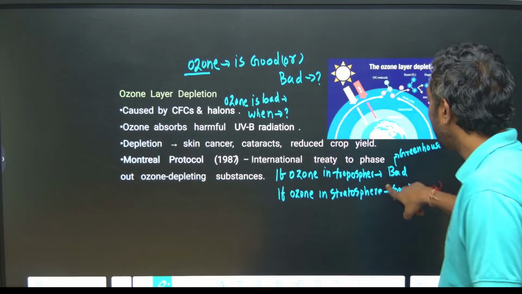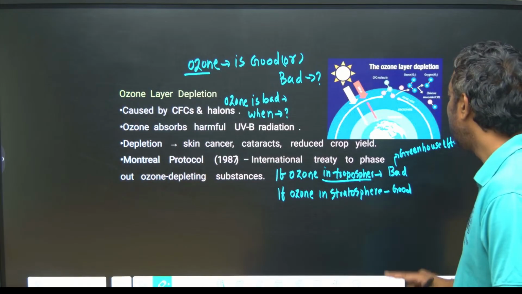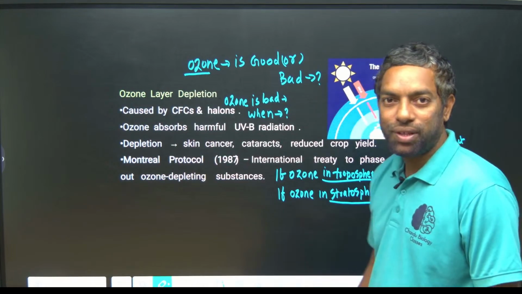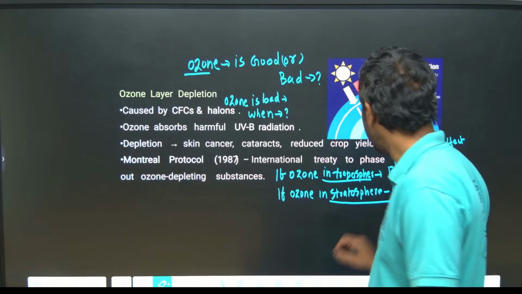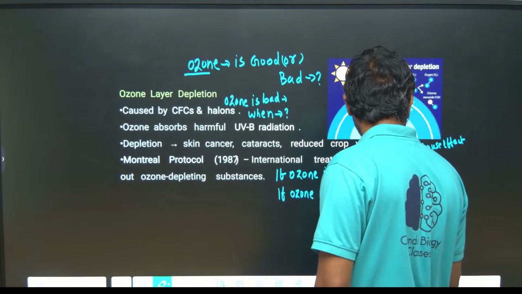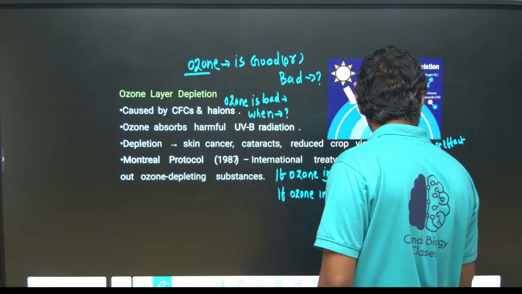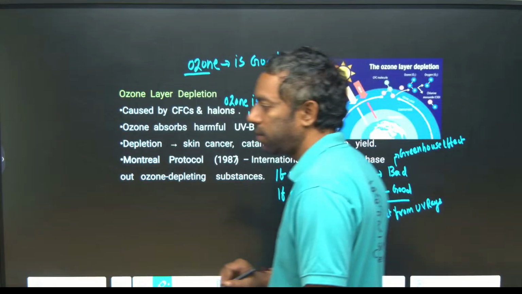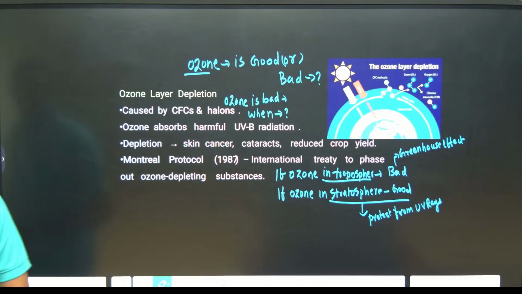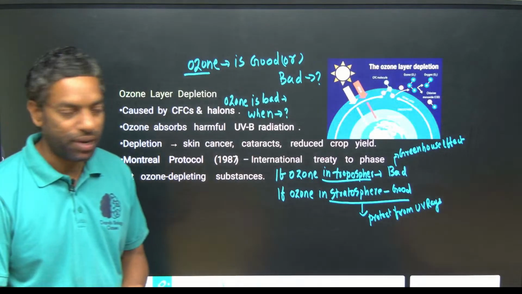If ozone is in the troposphere, that is bad, it affects the greenhouse effect. Stratospheric ozone is good, it protects us from UV rays. This is important for the coming exam, guys. Ozone can be good, ozone can be bad. Ozone is good in the stratosphere, bad in the troposphere.